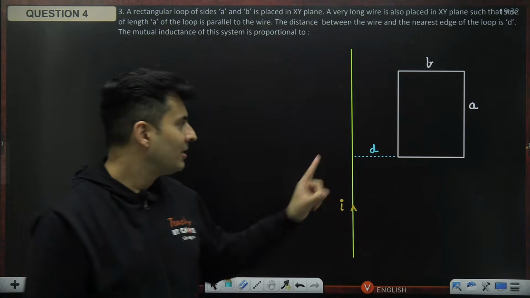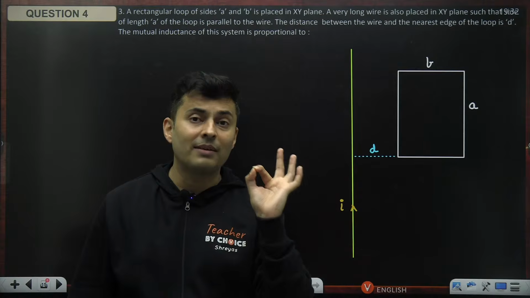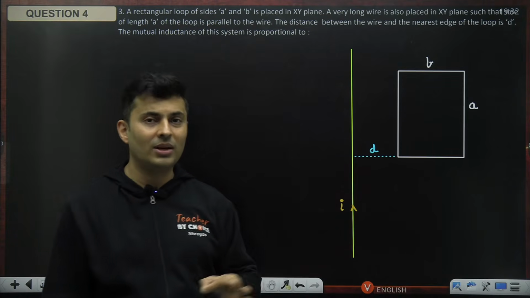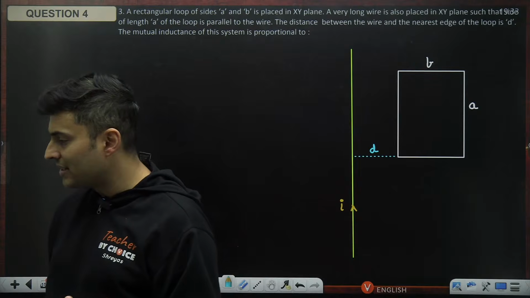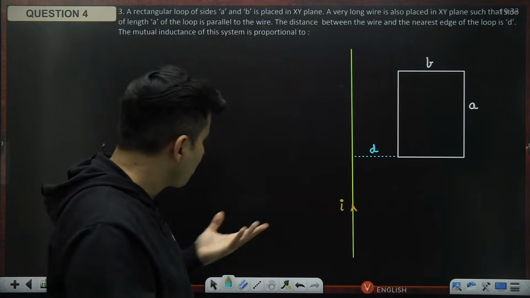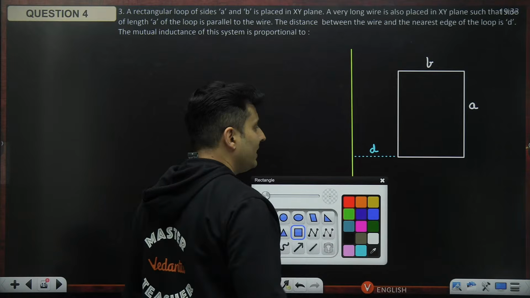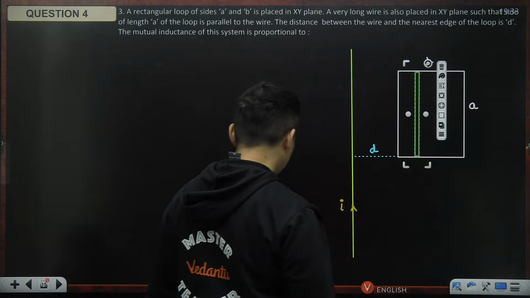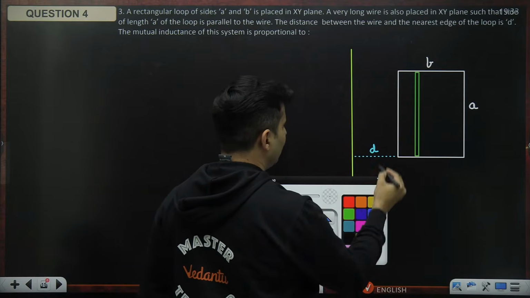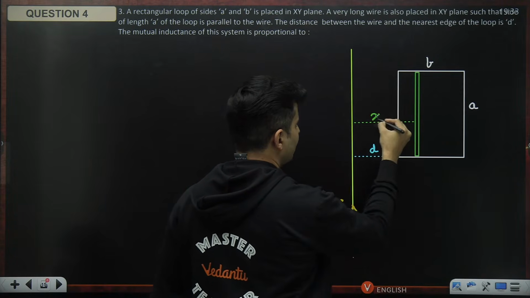Got my point? The magnetic field continuously is changing. So I cannot just multiply field with area, because which field will you take? You cannot just take average field. That doesn't work. So you have no other choice but to integrate. Okay, fine. Let's do that. For that, I will take a small strip of this figure, something like this, and I will assume that the strip is at some distance, let's say x.